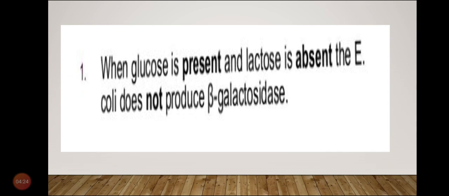That is the source of energy. Then the enzyme beta-galactosidase is not synthesized. If glucose is present and lactose is absent, in the absence of lactose, E. coli does not produce beta-galactosidase. So beta-galactosidase is produced in the presence of lactose only. So we can say that it is the metabolic or physiological or environmental condition that regulates the expression of a gene.